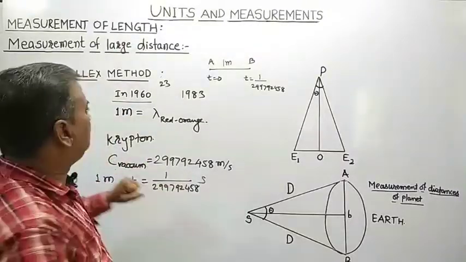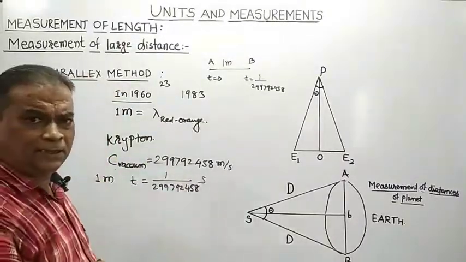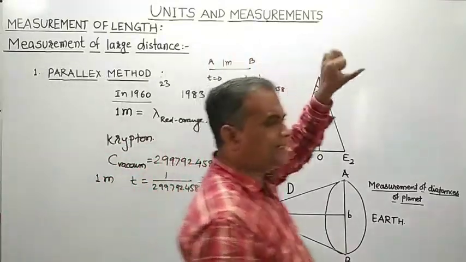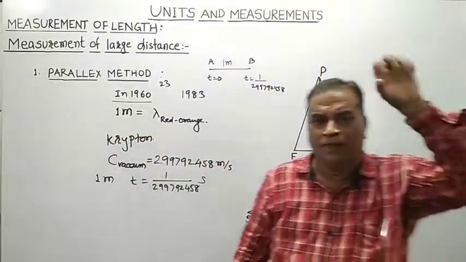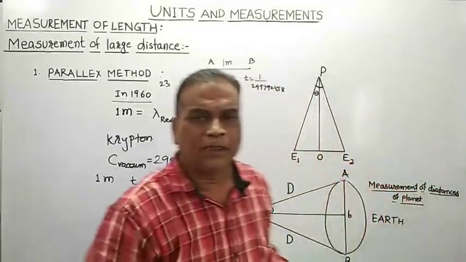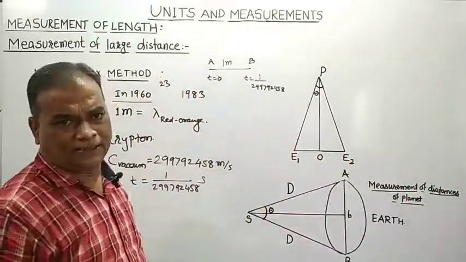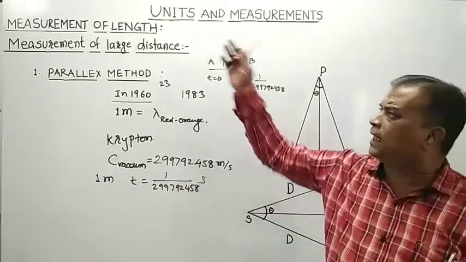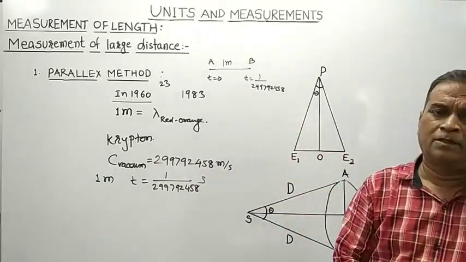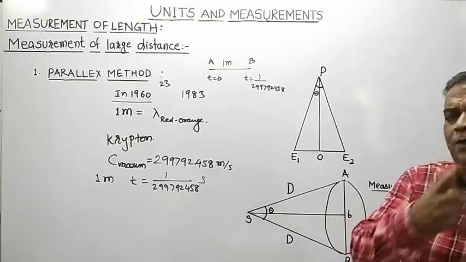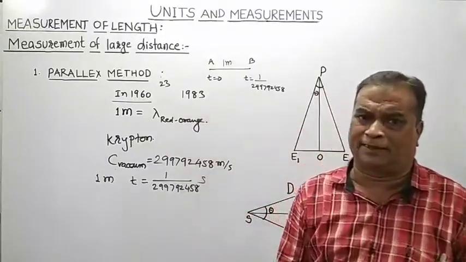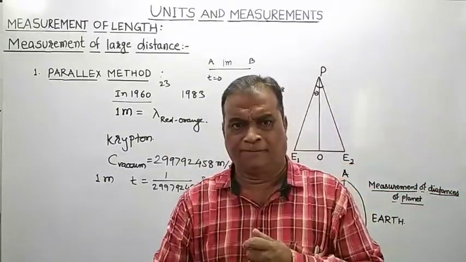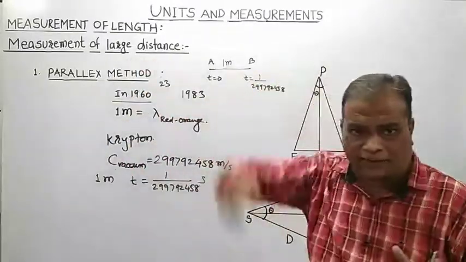So, SI unit of length is meter. It was first defined internationally in 1960, and later on, after 23 years, after the measurement of speed of light in vacuum, it was precisely redefined in this manner. Now, this is about the SI unit of length. Once you have a unit for measurement of some physical quantity, you can apply it for measurement of large distances also.